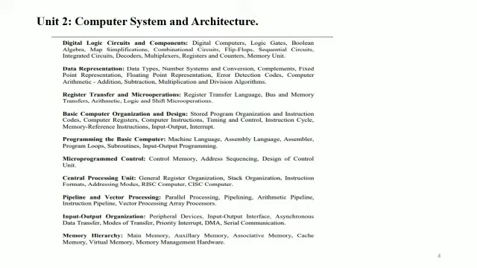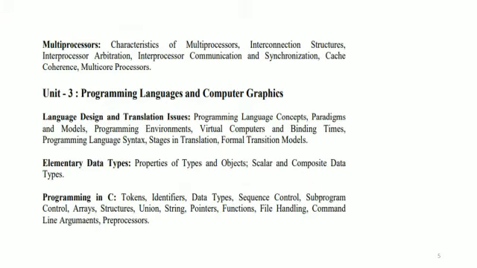So this also includes the microprocessors, a subject you have studied in your graduation. Only a small area has been covered from the microprocessor, wherein you have the characteristics, the interconnection structures, cache coherence, multi-core processors and all.